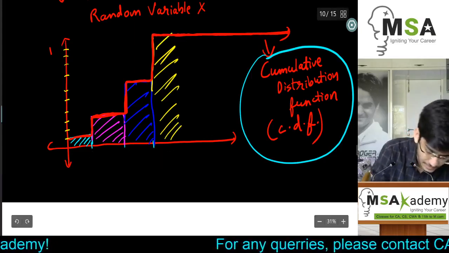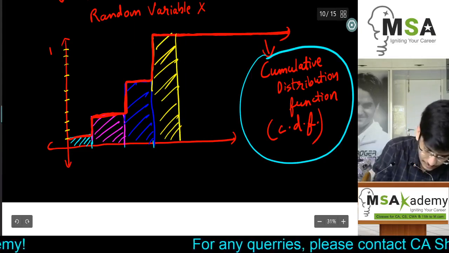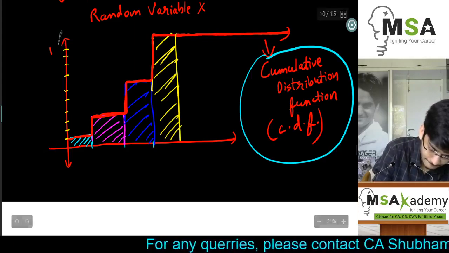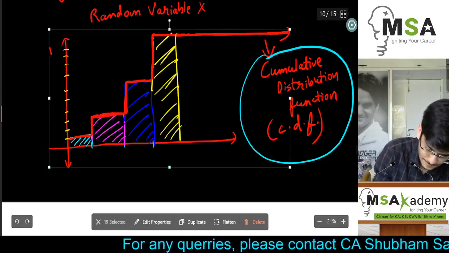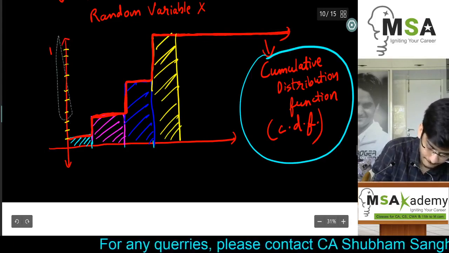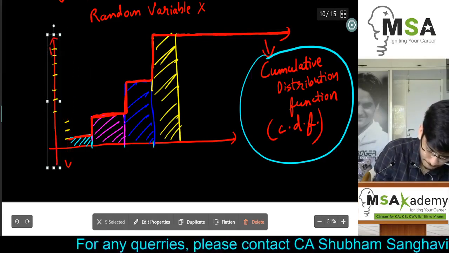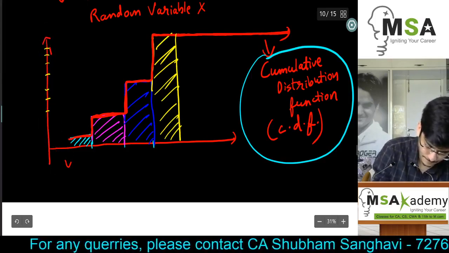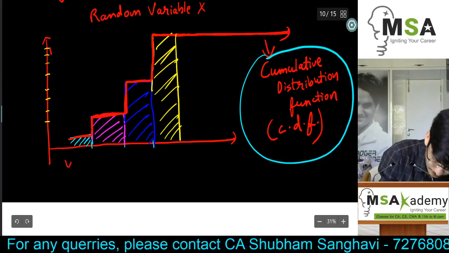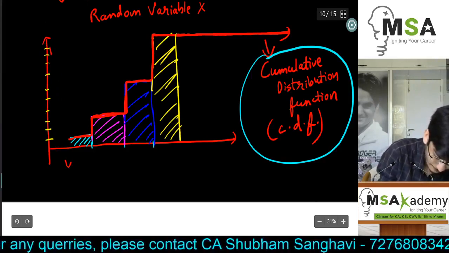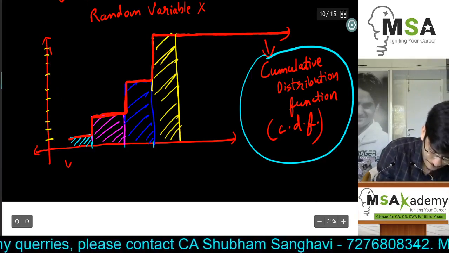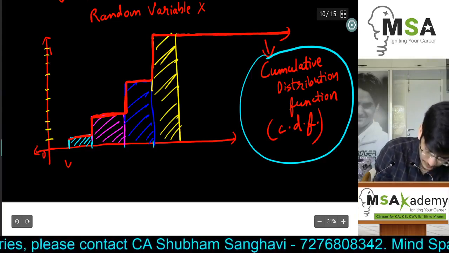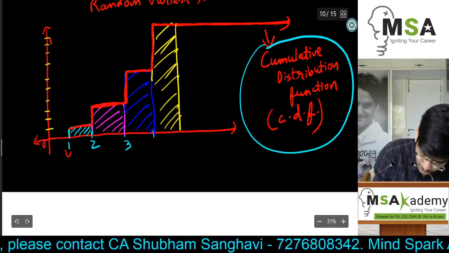Let me just correct this diagram a bit. So yes, this will be 1, 2, 3, 4.